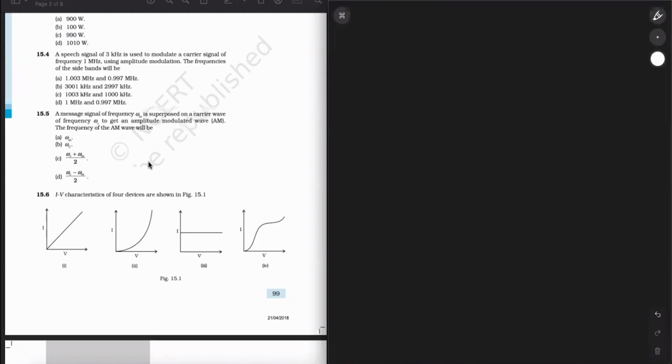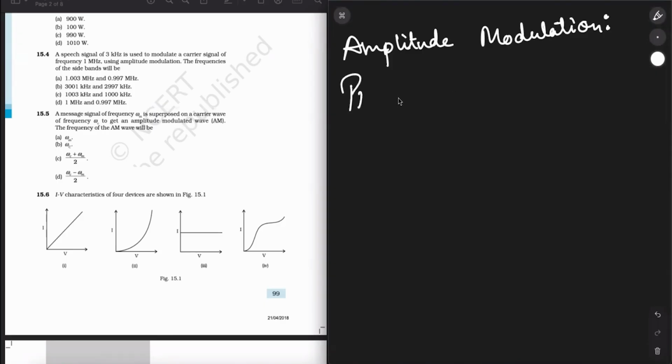So we'll talk about the concept behind this question first, because this is a slightly medium level question. The process of changing the amplitude of a carrier wave in accordance with the amplitude of the audio frequency AF signal is known as amplitude modulation. First of all, write it down. Amplitude modulation, actually, what is this? I'm writing it in short form so that you don't miss it.